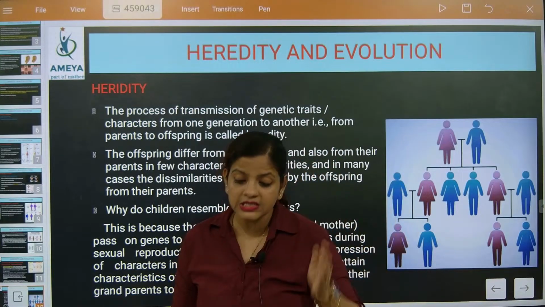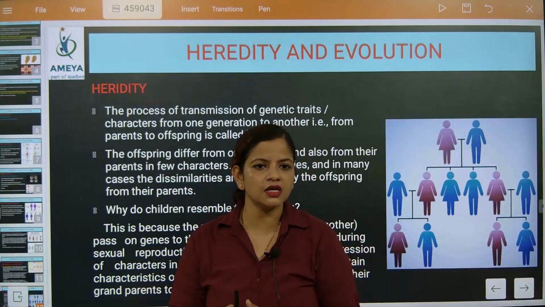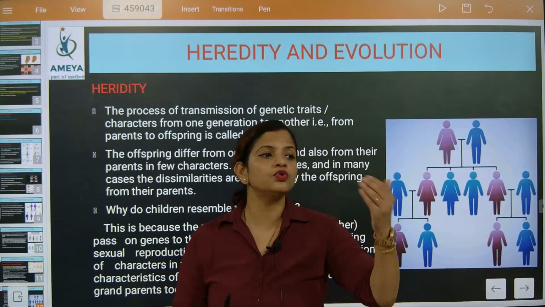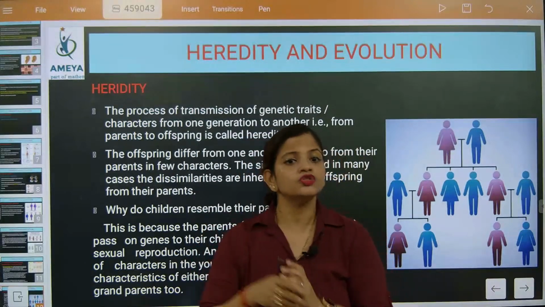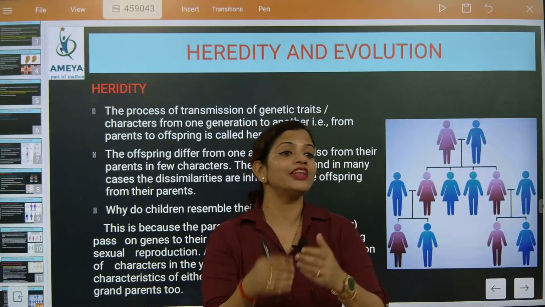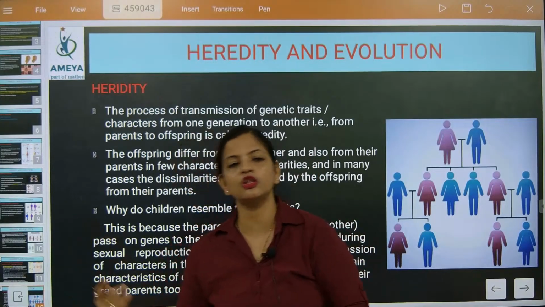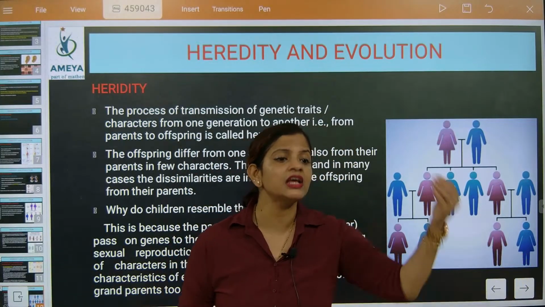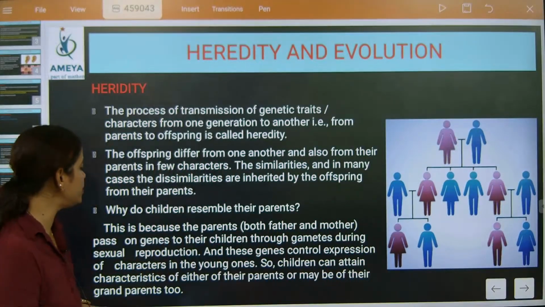And due to these reasons beta, we are always saying one thing, that whenever defects are coming, the defects are exactly due to one factor. And what is that one factor? Variations, understood? So variations can bring defect, variations can be advantageous also. So variations have advantages also, and variations have disadvantages also. I hope children you have understood. So now we are going to go for this.